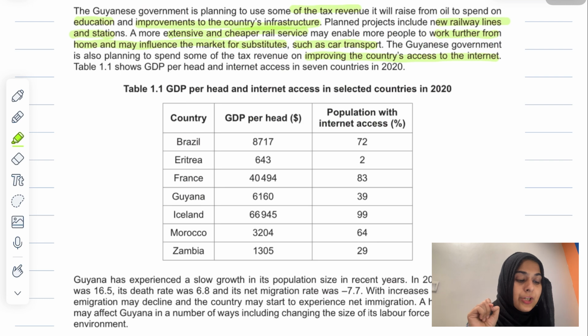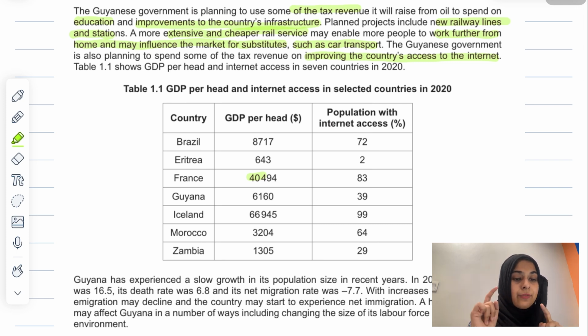The key here is that if there is a railway line in the country and within the city, for example, it is very easy for labor to move to different areas to work, and it increases the geographical mobility of labor. They are also talking about the market for substitutes such as car transport.